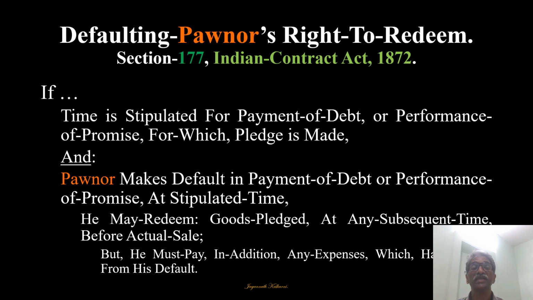So the defaulting pawner has a right to redeem, but with the condition of payment of additional expenses.